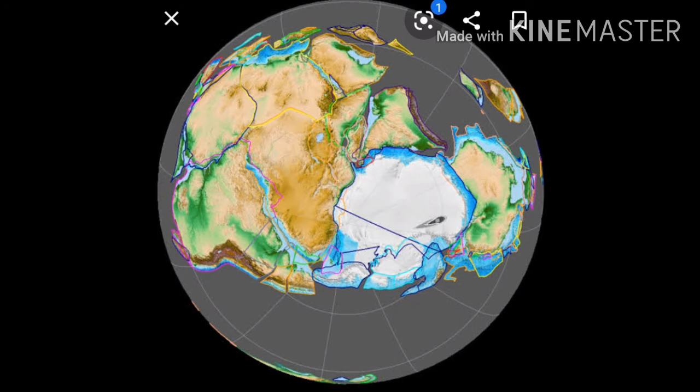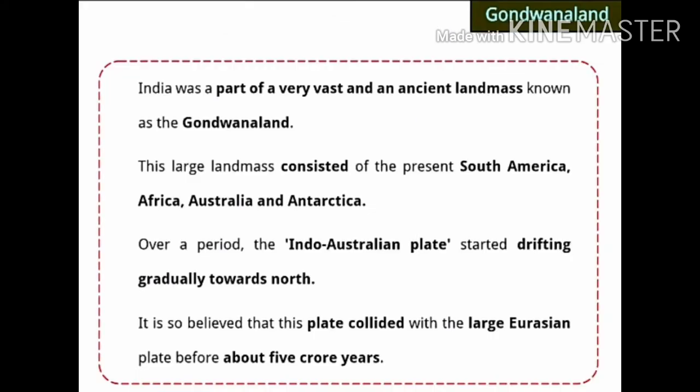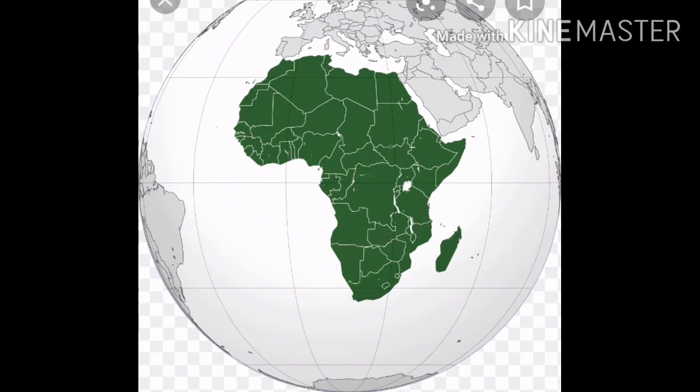Today we have 7 continents and they are all separated, while at that time all were together, all were one, and they were known as a supercontinent. It was one continent only. Afterwards it divided into 7 parts, due to processes like the divergence and convergence processes. Next, this large landmass consisted of the present South America, Africa, Australia and Antarctica.